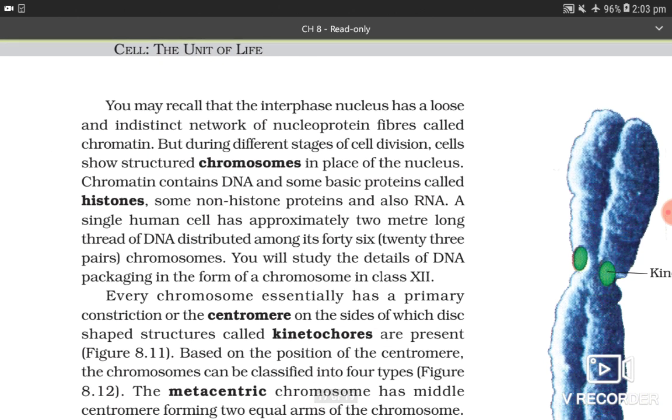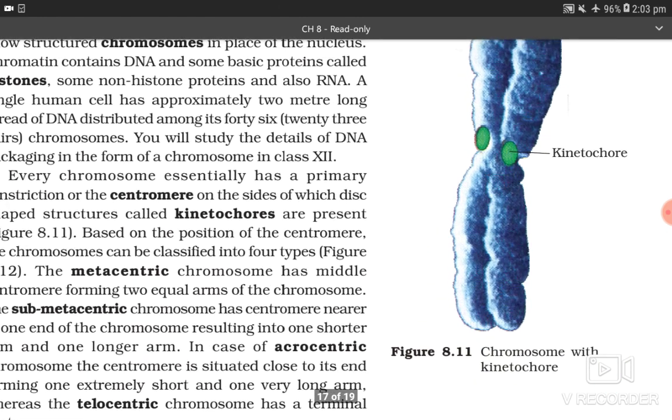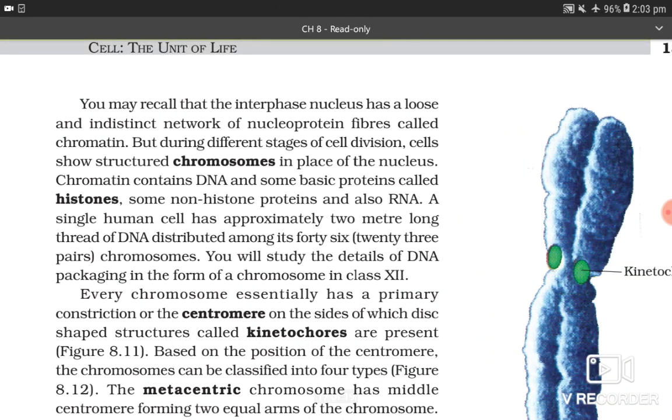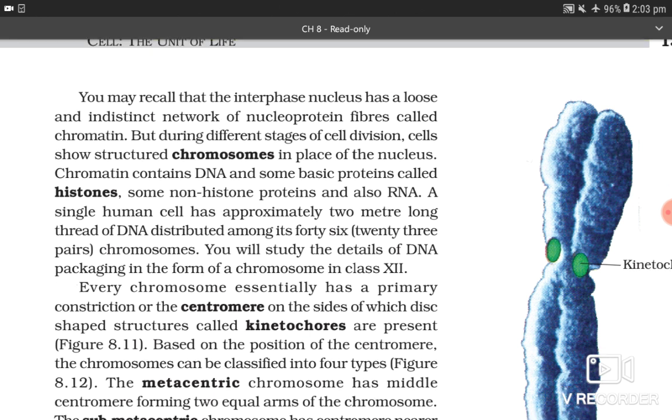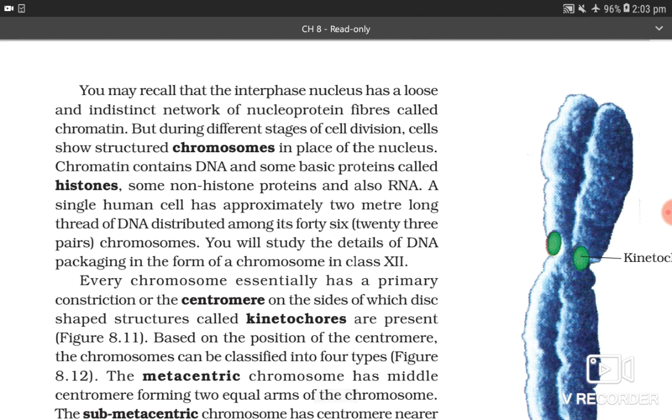You may recall that the interphase nucleus has a loose and indistinct network of nucleoprotein fibers called chromatin. But during different stages of cell division, cells show structured chromosomes in place of nucleus.